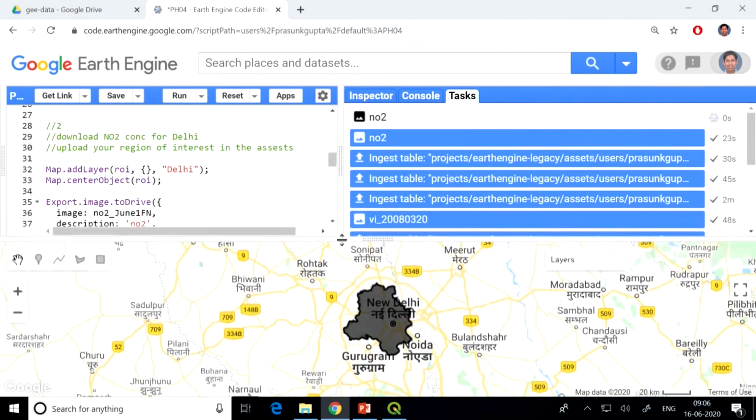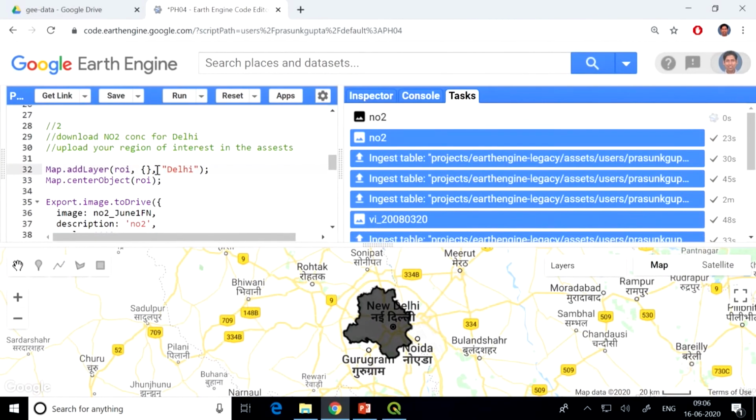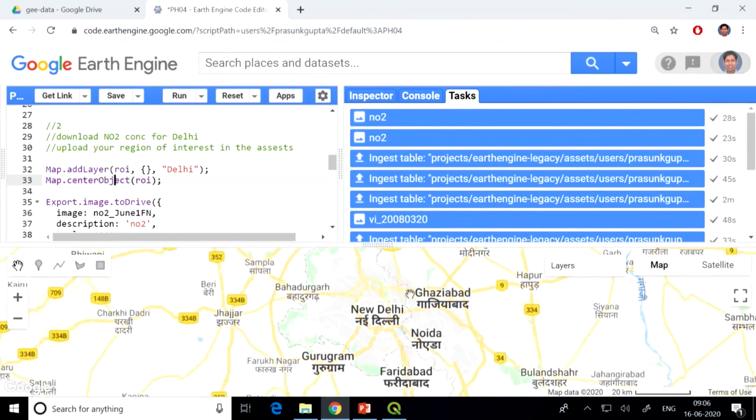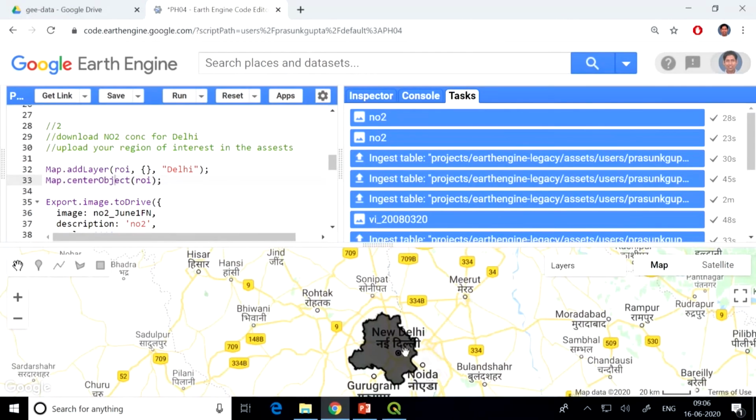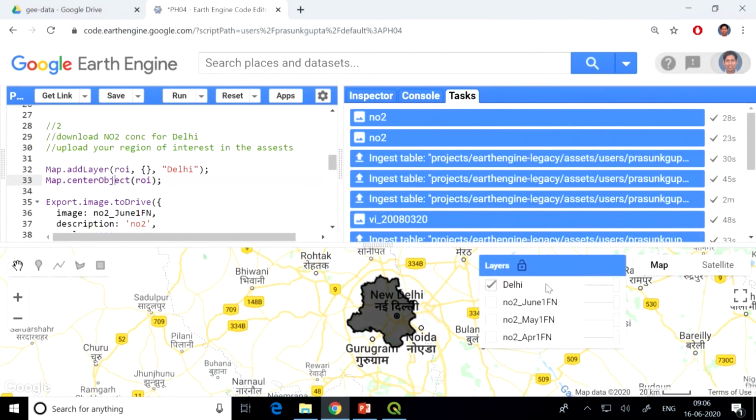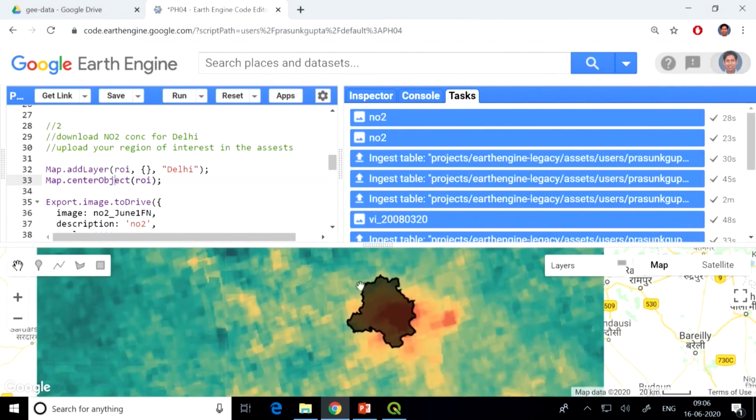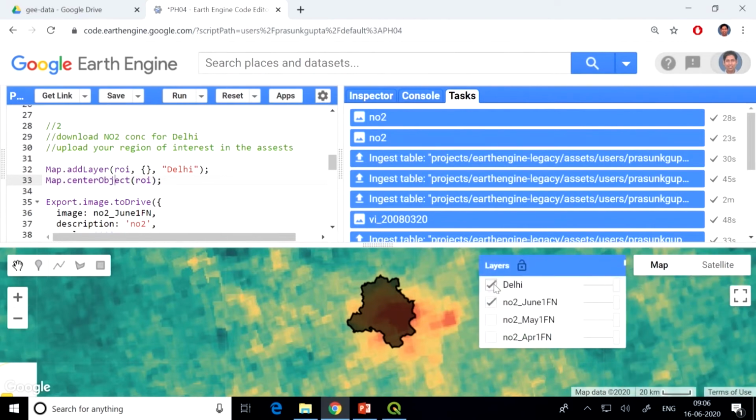In the meantime, I have already added the ROI, the region of interest or the shapefile, to Google Map and centered it using the center object command. So I see that New Delhi is added here, the shapefile, and that is being shown. Also, my existing layers are there, so I can see the pollution data and the shapefile together.